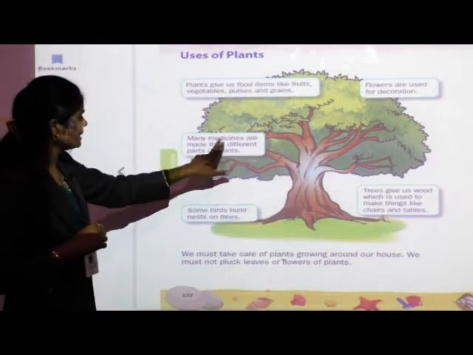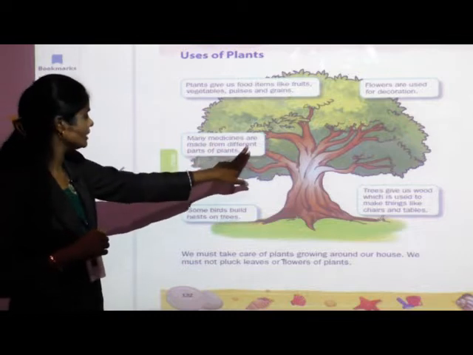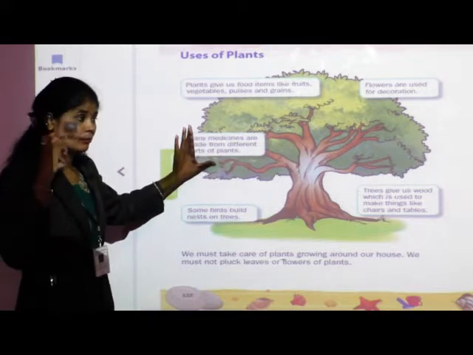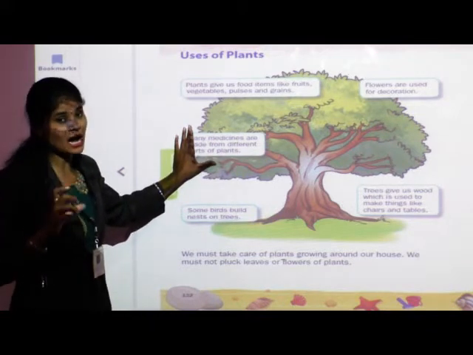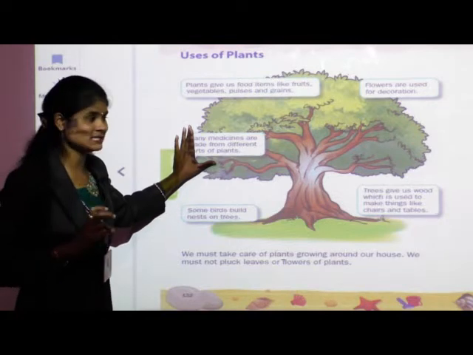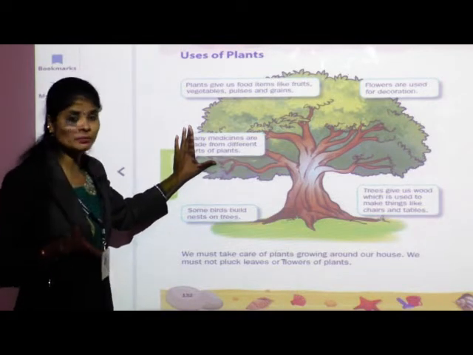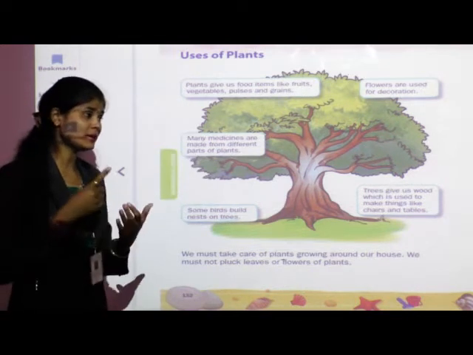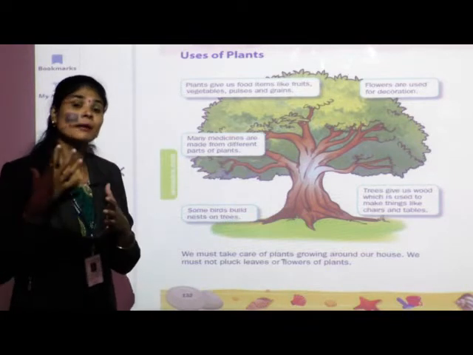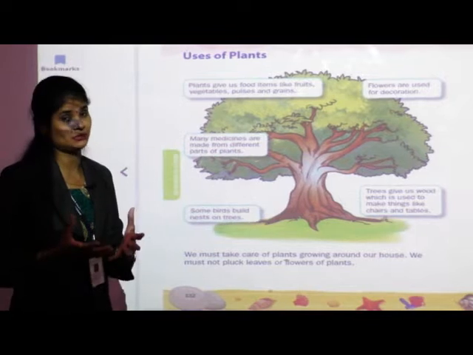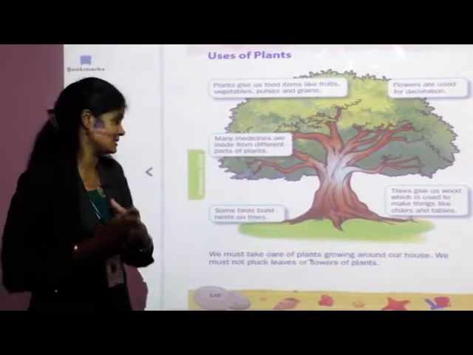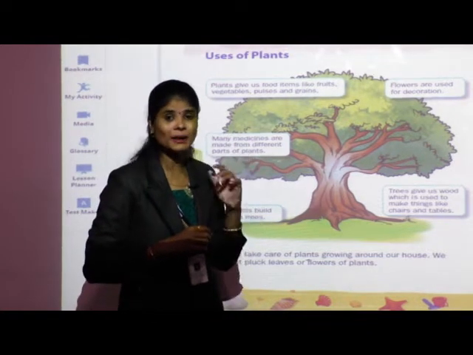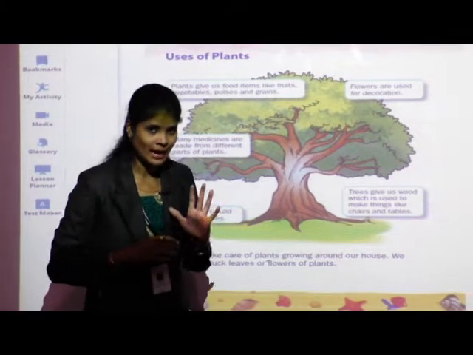Next, many medicines are made from different parts of plants. See, most of the parts of plants are used as medicines. Means all the parts of plants are useful to us. Means roots, stem, leaves. Sometimes we can use flowers and fruits as a medicine. There are so many plants which we use as medicines, and the plants which we use as a medicine, we call those plants as medicinal plants.